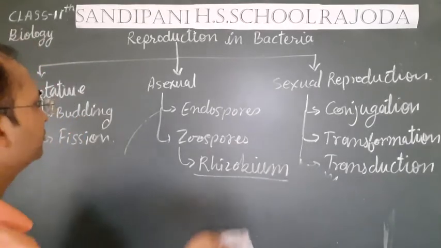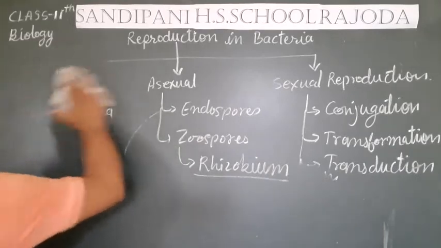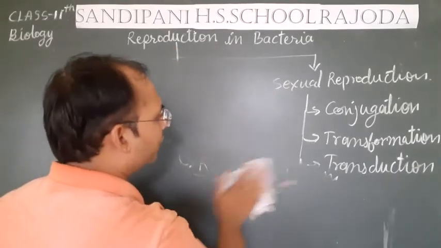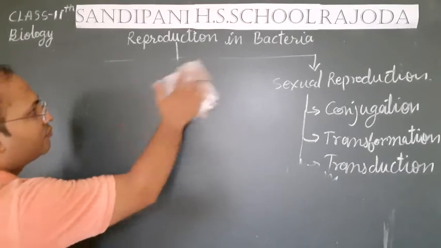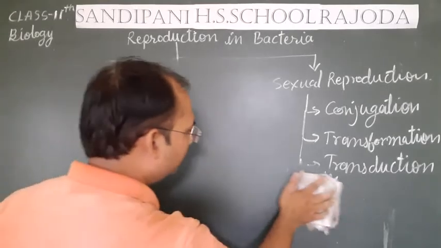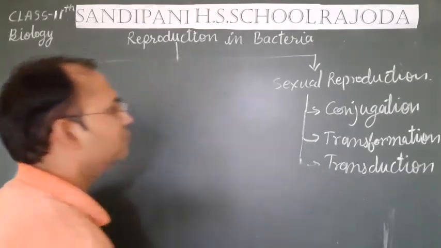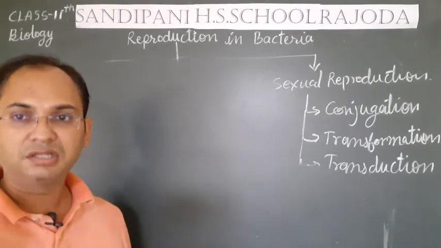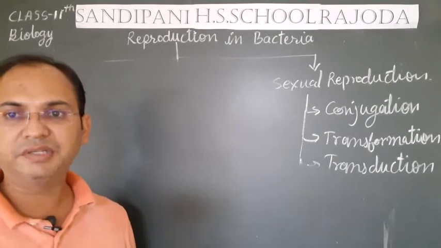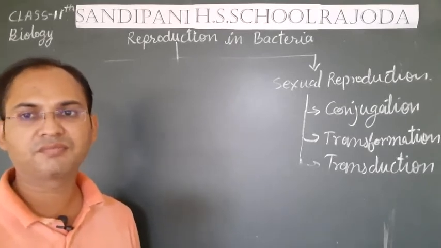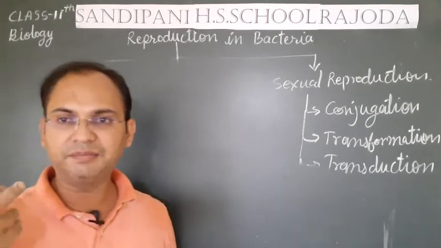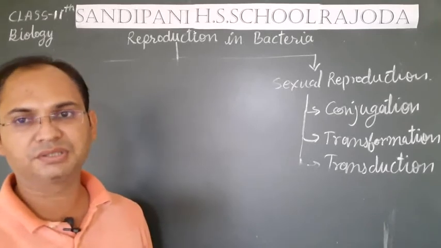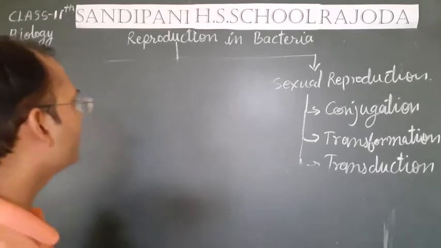Actually students, in bacteria true sexual reproduction is not found. The reason behind not possessing true sexual reproduction is the main points of sexual reproduction, by which we imply that it is sexual reproduction. What are those points? First of all,